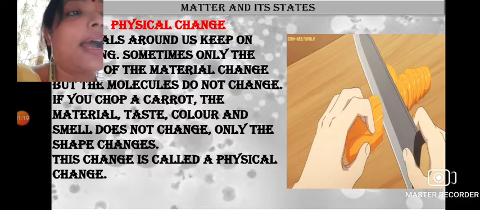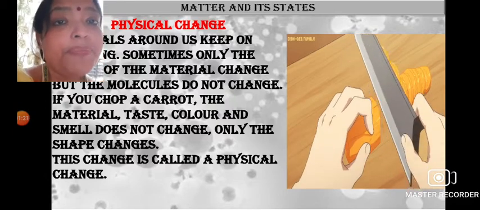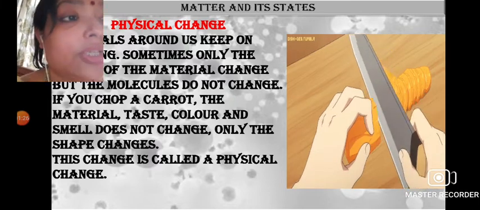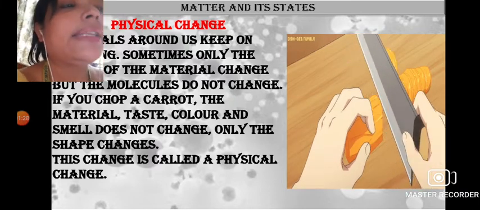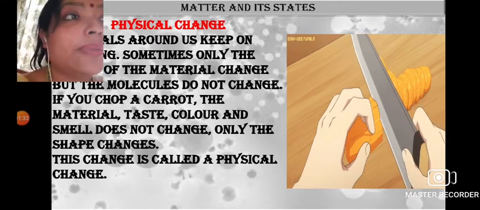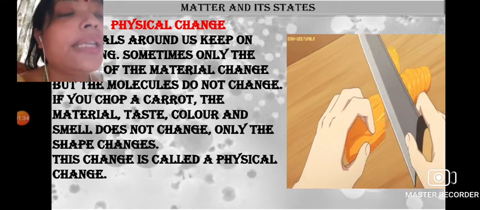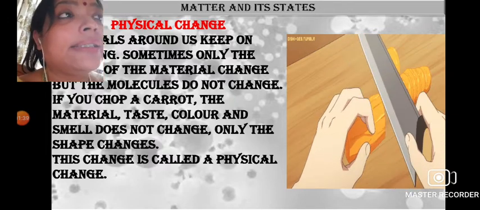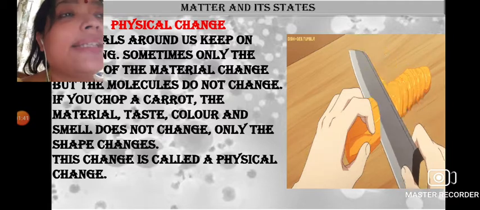So changes are basically of two types. One is the physical change, another one is the chemical change. So what is physical change? In the picture you can see a carrot being chopped. Initially, before chopping, the color of the carrot was orange, and it had a characteristic taste.